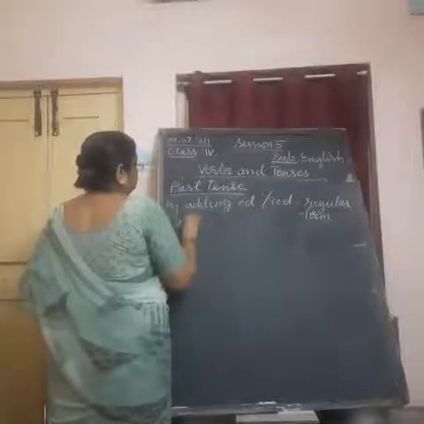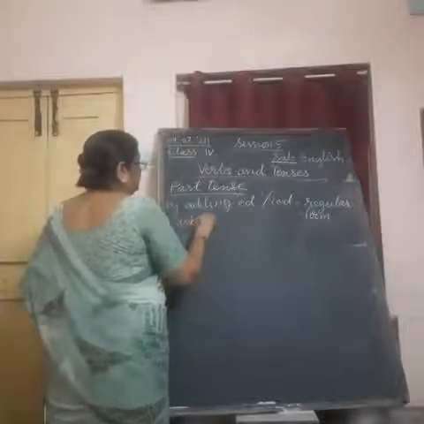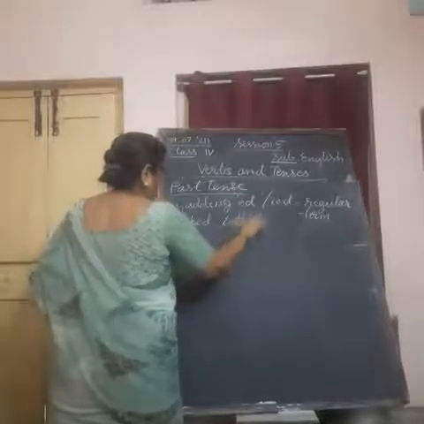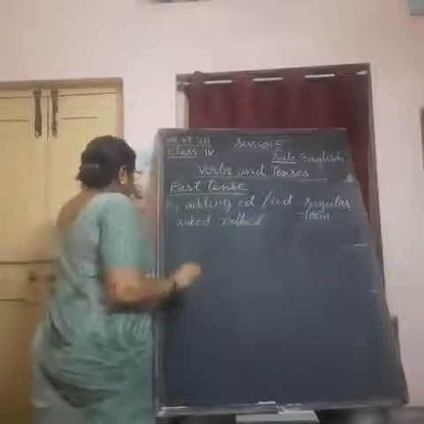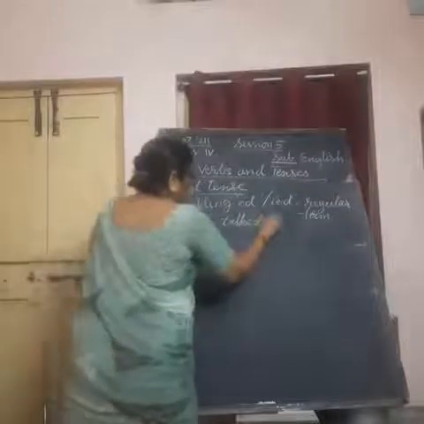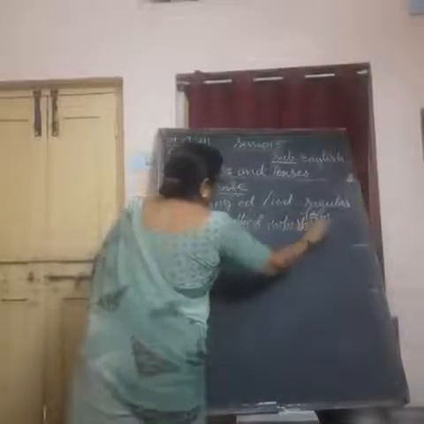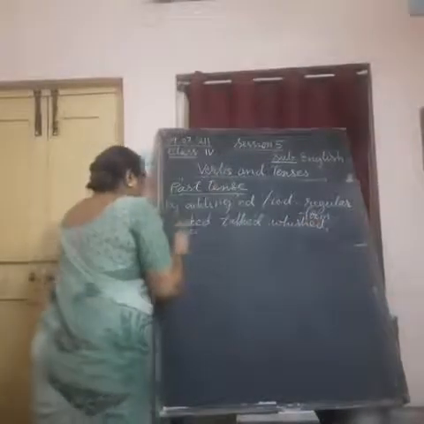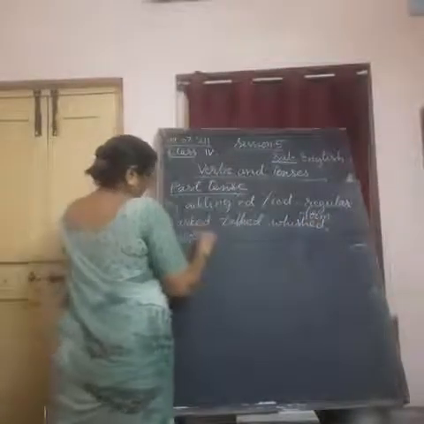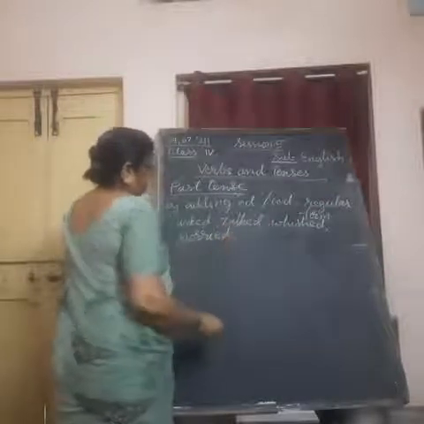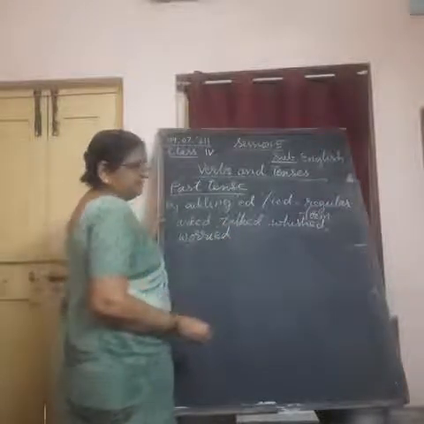For example, ask, asked, talked, wished, worried, picked.